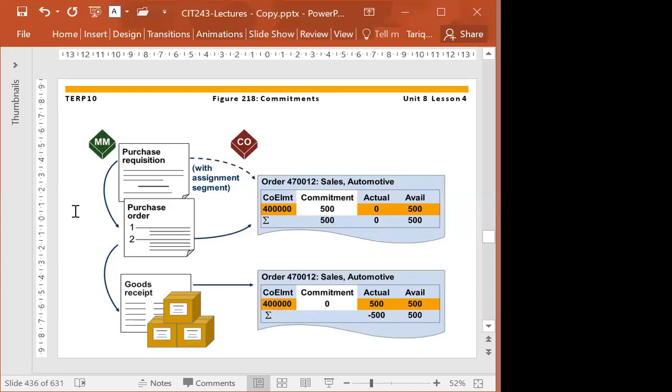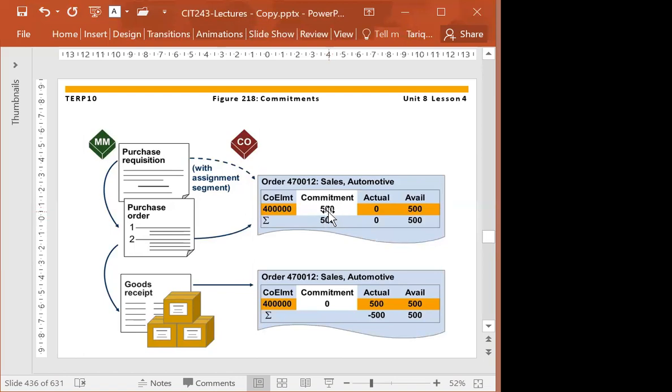And that commitment will go to zero when I receive the goods. If I receive a partial amount, then it will be partially deducted. Whatever I received, that much amount will be deducted. Ultimately, when I receive all my goods and all my services, the commitment will become zero, meaning everything is all set. So you can put the commitment manually or add it automatically. And once the purchase order is approved by the authorities, the commitment will be made automatically.